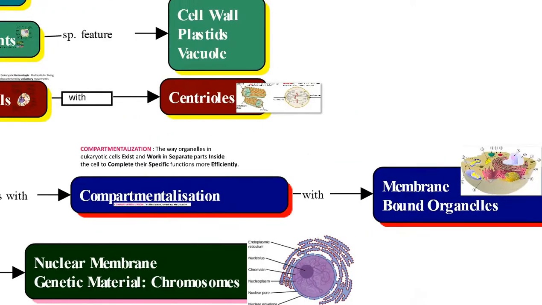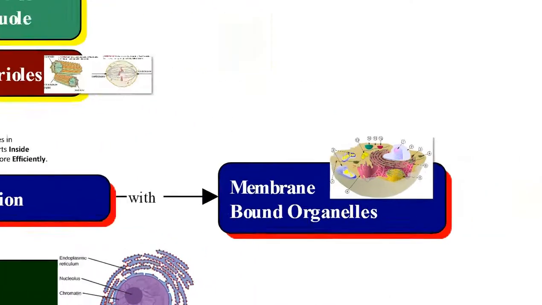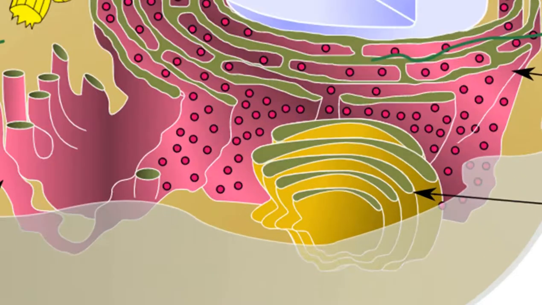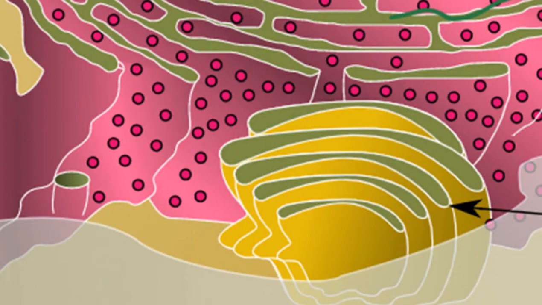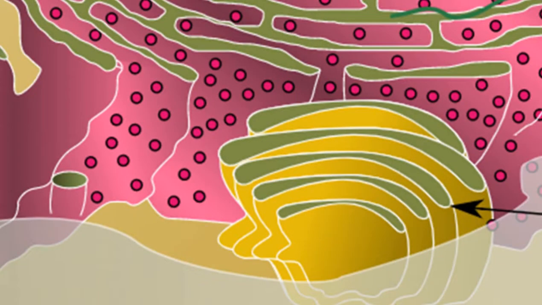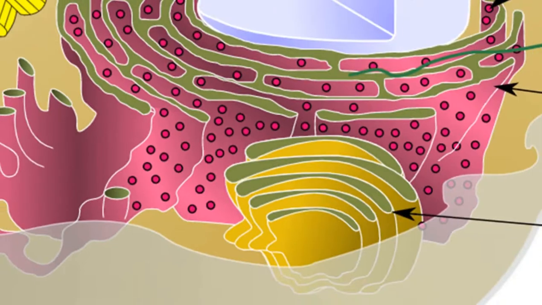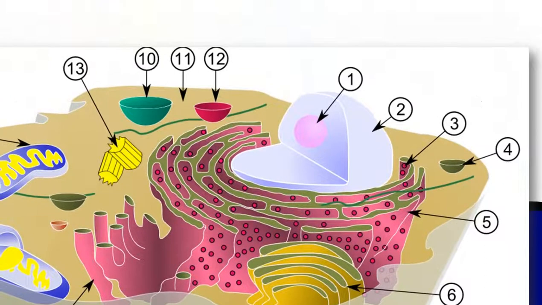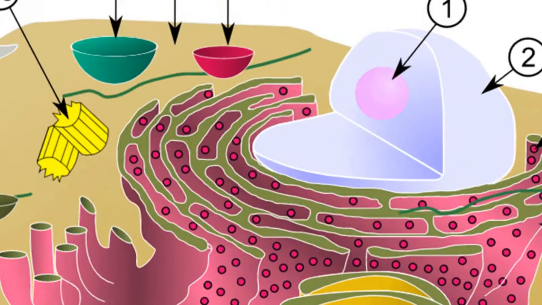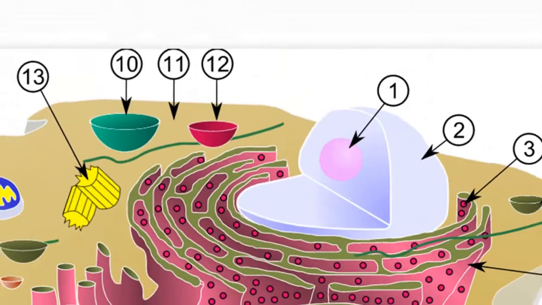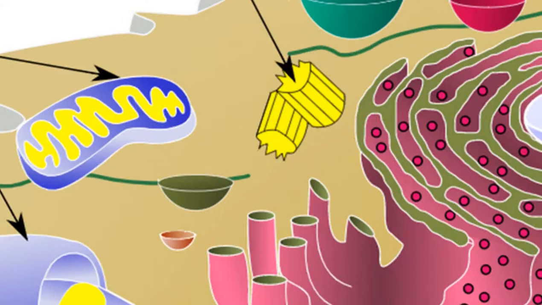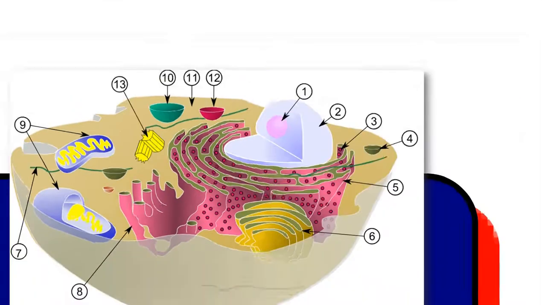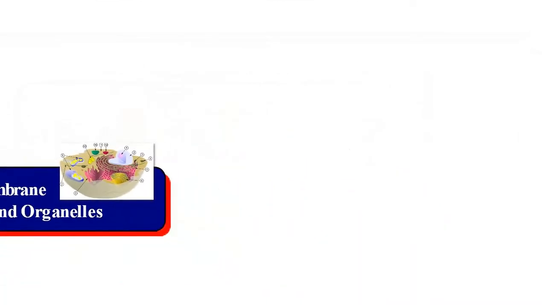This compartmentalization is possible due to the membrane-bound organelles. Here we can see the different compartments in the cytoplasm, to fulfill specific metabolic activities: the Golgi complex and rough endoplasmic reticulum, where you can find the lumen, and the lysosomes and mitochondria. They have their own boundaries and maintain particular metabolic conditions to fulfill metabolic activities.